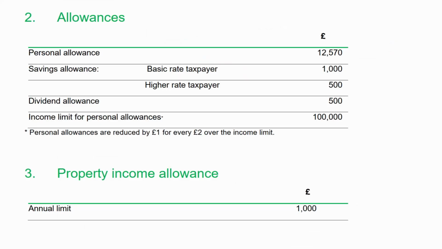So here are the reference materials. We're looking at section 2, and there is an income limit for personal allowance of £100,000. When you start to earn more than that, then your personal allowance becomes smaller. There is a £1 reduction to the personal allowance for every £2 over the £100,000. But when we're working out the £100,000, we will need to take into account any donations through Gift Aid and any payments made into private pension schemes.